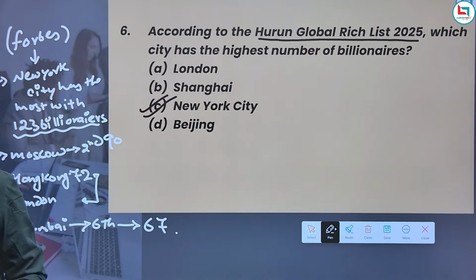Other top cities include London, Shanghai, and Beijing. As background information, remember the list is based on the Hurun Global Rich List 2025. Different rankings may show slightly different numbers, such as with Forbes and others.